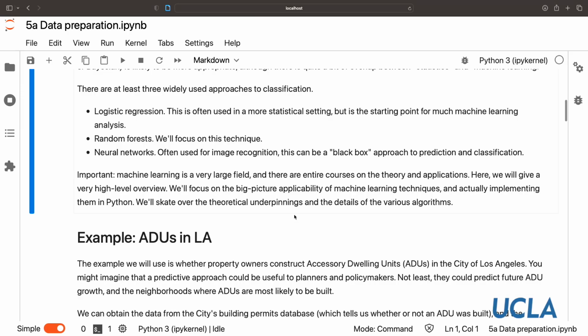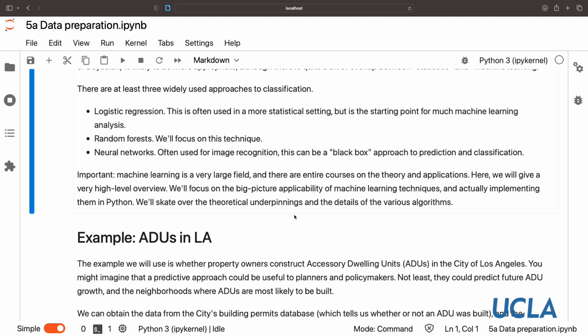The classification that we'll look at in this module and the next consists often of three widely used approaches. There's logistic regression, which you might be familiar with from a stats course, but it's a starting point for much machine learning analysis. It's also a benchmark to see how much better some purer or more advanced machine learning methods can go beyond what you get with a more traditional logistic regression model.